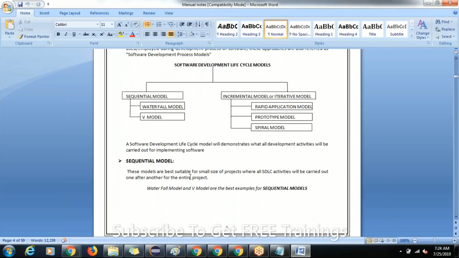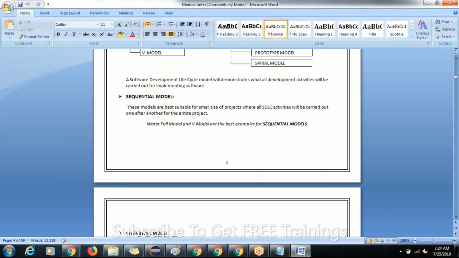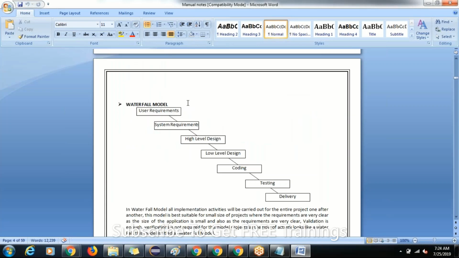So now let us discuss the waterfall model. Can you see the steps here? User requirements, system requirements, HLD design, low level design, coding, testing, delivering, one by one. How is the flow looking?